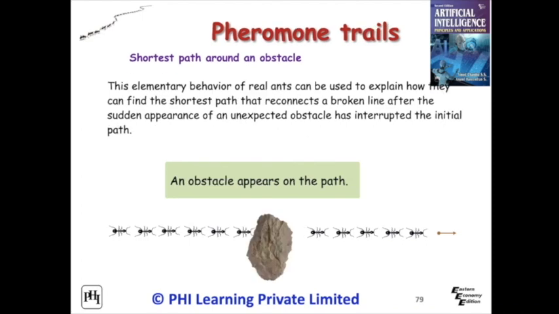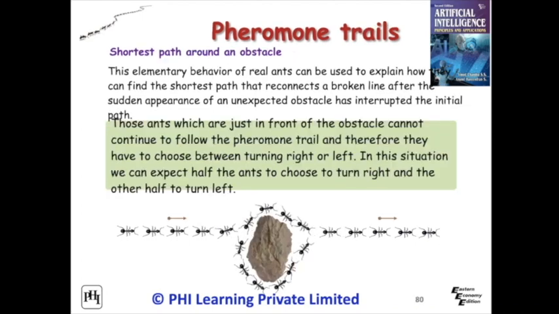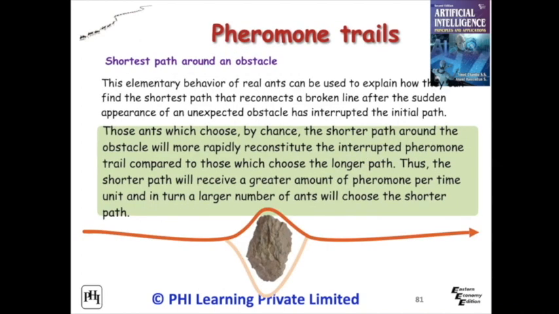An obstacle appears on the path. Those ants which are just in front of the obstacle cannot continue to follow the pheromone trail and therefore they have to choose between turning right or left. In this situation we can expect half the ants to choose to turn right and the other half to turn left. Those ants which choose, by chance, the shorter path around the obstacle will more rapidly reconstitute the interrupted pheromone trail